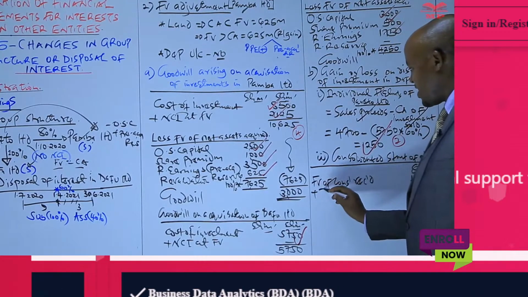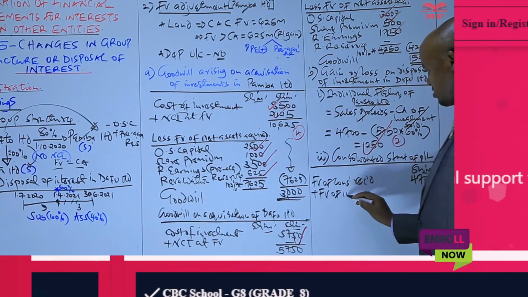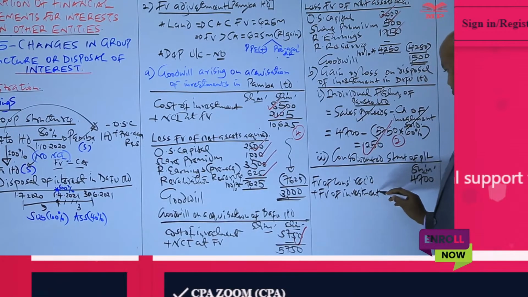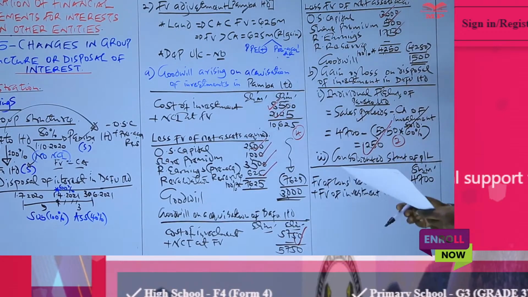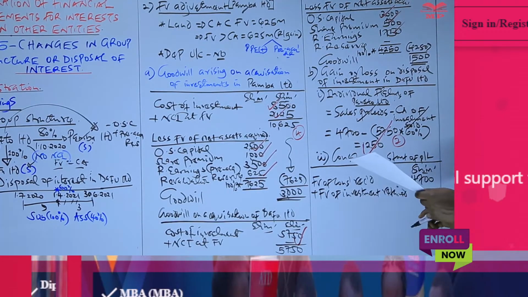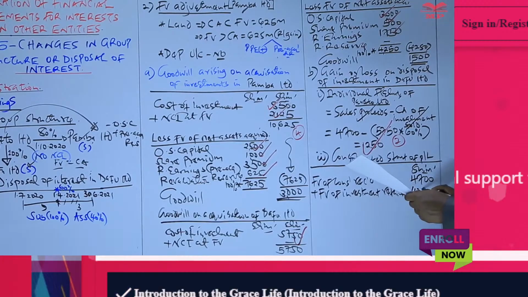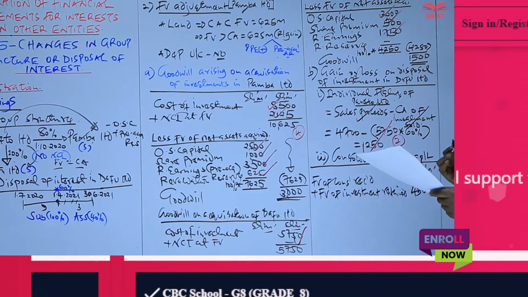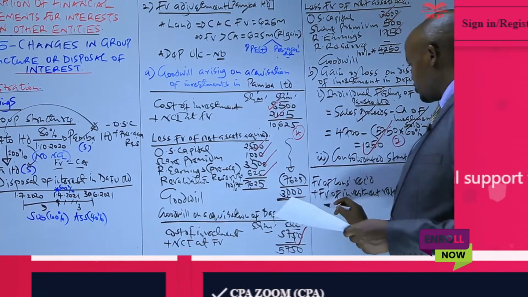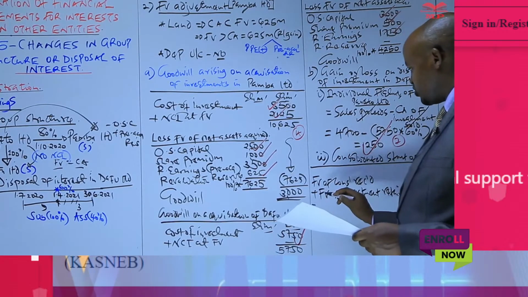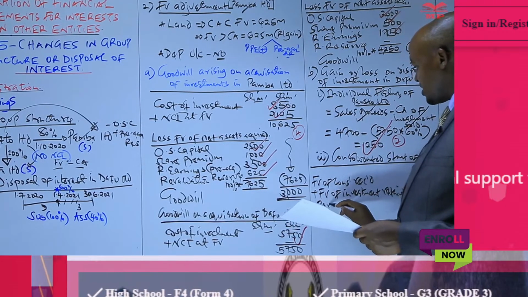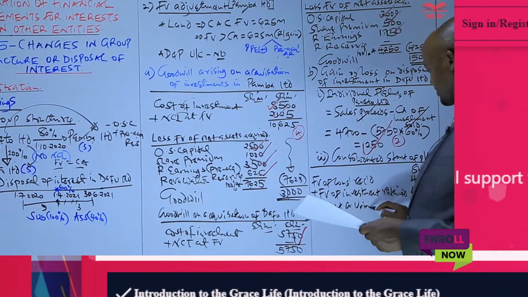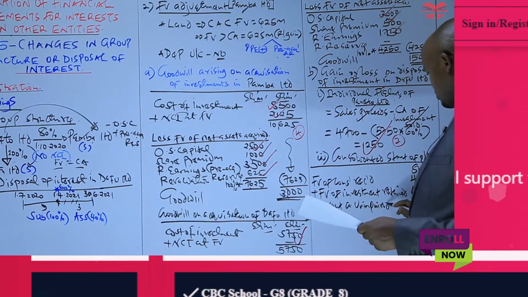And then to this, we add the fair value of investment which was retained. Still, we have that in note number 4 as a figure of 4,300. The fair value of the 40% equity interest which was retained was 4,300. After adding those two figures, we proceed and we less two items. Number one, we less the parent company unimpaired goodwill.